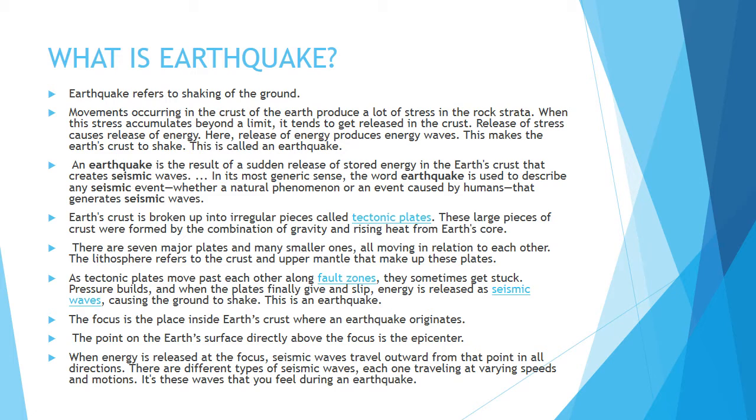When energy is released at the focus, seismic waves travel outwards from that point in all directions. There are different types of seismic waves, each one traveling at varying speeds and motions. These are the waves that you feel during an earthquake. So whenever an earthquake is generated, all these seismic waves move outwards in all directions, and each of them travels differently.